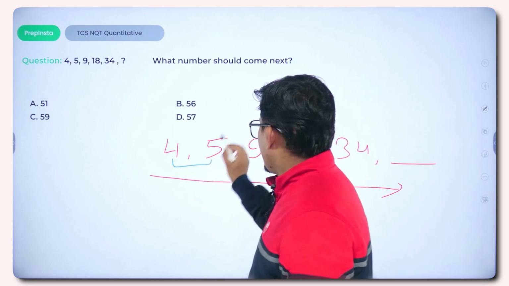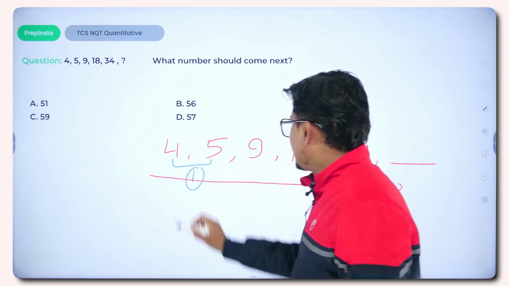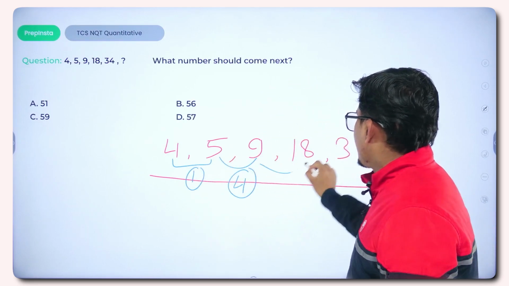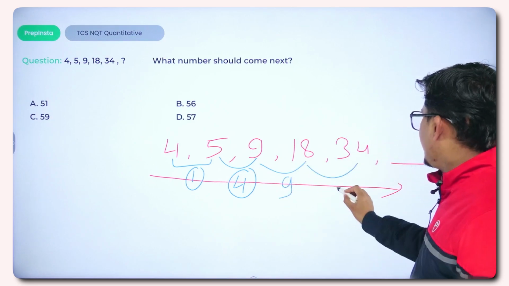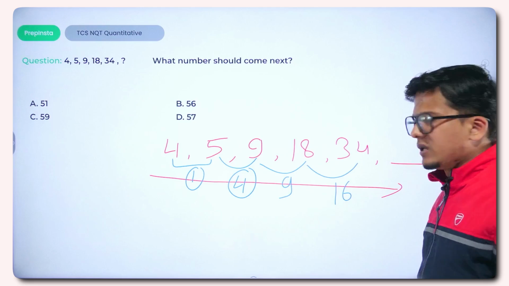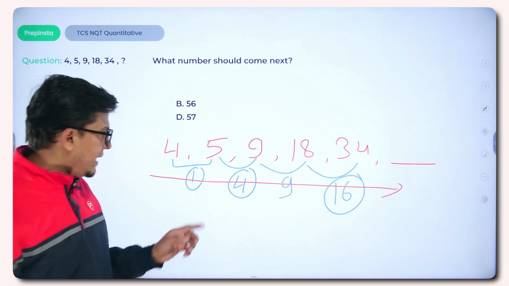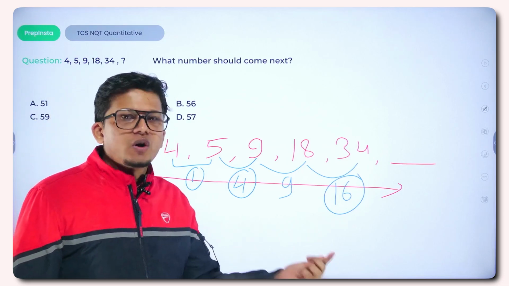If we carefully observe, from 4 to 5 the difference is 1. From 5 to 9 the difference is 4. From 9 to 18 we have a difference of 9. From 18 to 34 we have a difference of 16. So now we have found the pattern: the differences are nothing but squares of ascending numbers.